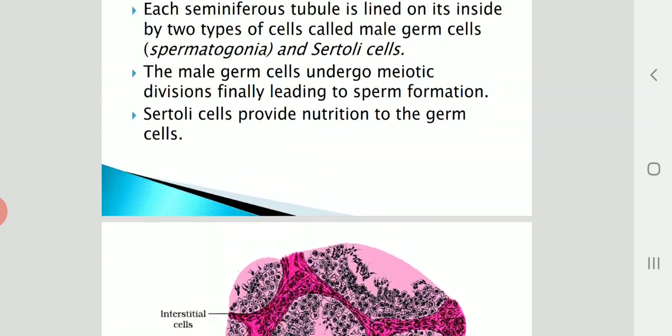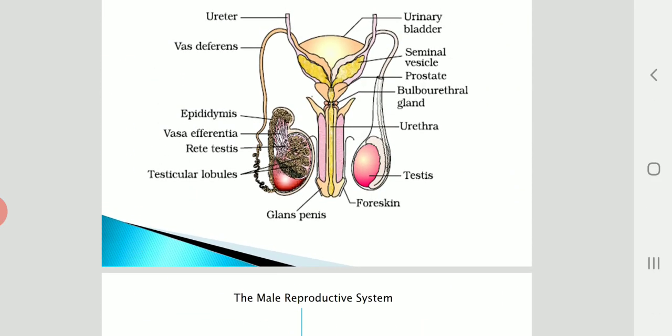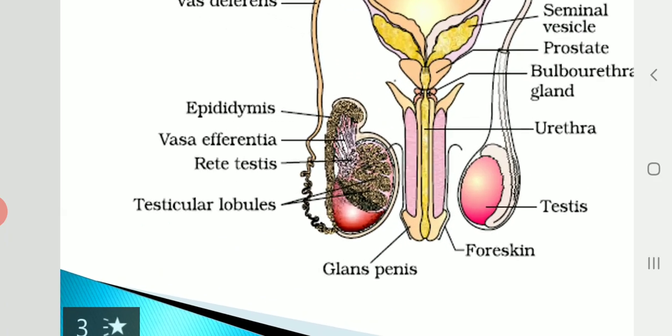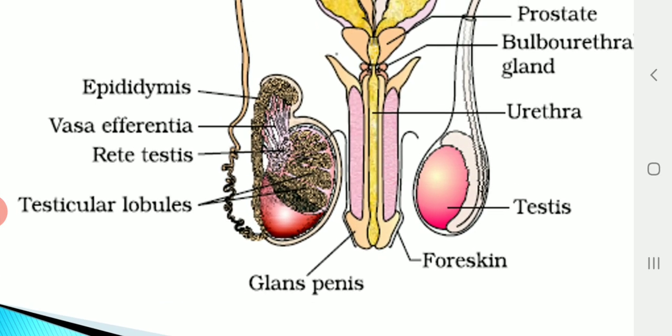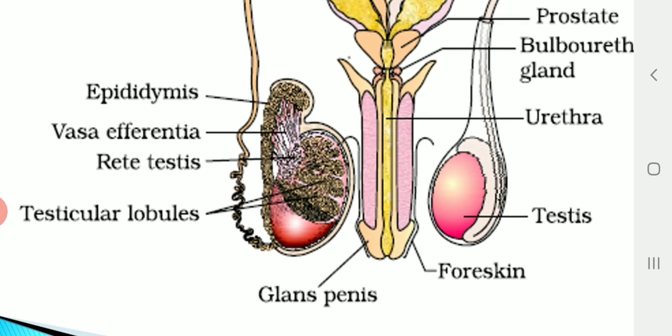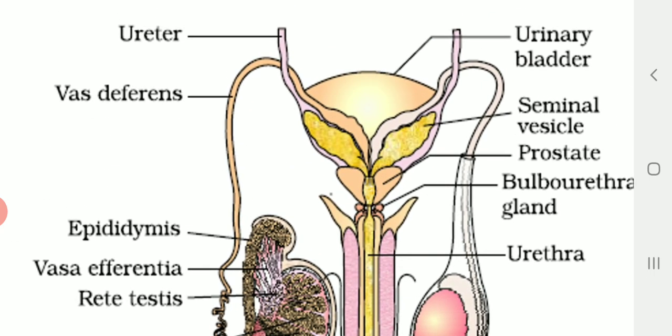Now, to understand this formation, let us go back to the diagram of the human male reproductive system. You can see the testicular lobules here. Then followed by the highly coiled rete testis, and then we have the vasa efferentia, and then the epididymis, which is very much coiled, and then it forms the vas deferens.